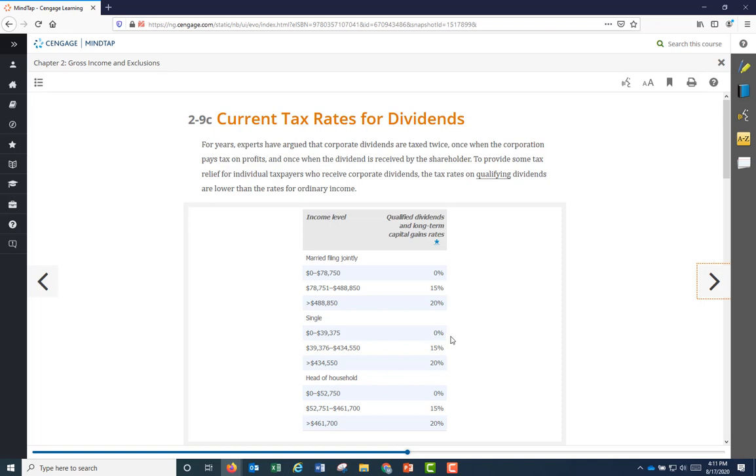Now, if that was ordinary income, it would be taxed at ordinary income tax rate, and that would be something like 10%, 12%, so forth, up to 37%, right? But here, it would be just 0%. And 20% if income level was, let's say, $400,000. All right, so that's why any qualified dividends will receive special low tax rates, and any capital gains also gets these special tax rates. These tax rates are called capital gains rates.